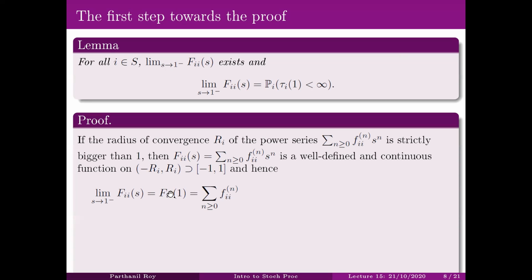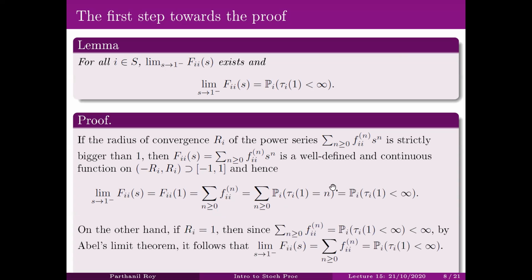And then this f_ii(1) is just the sum of the f_ii(n)s, which, we remember, is by definition the sum of the probabilities that starting from i we will come back to i exactly after n steps for the first time, and which is giving you the probability that tau_i1 is finite starting from i.